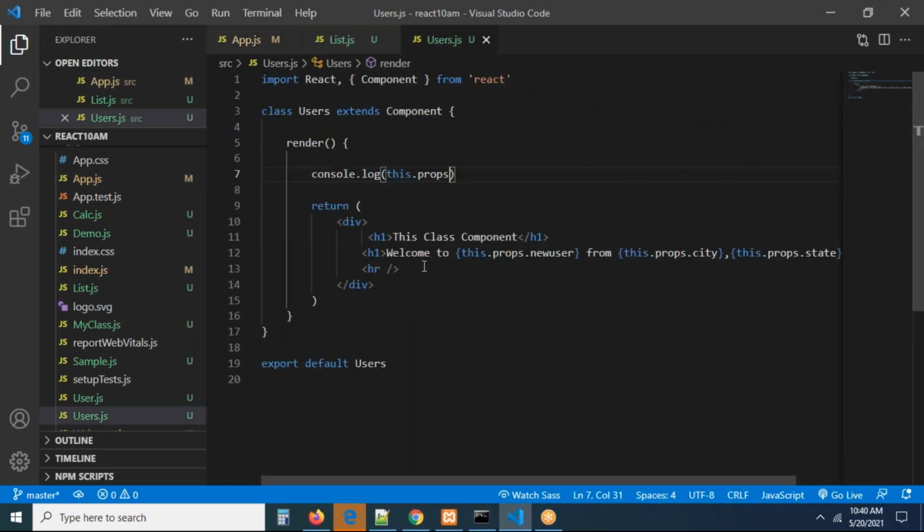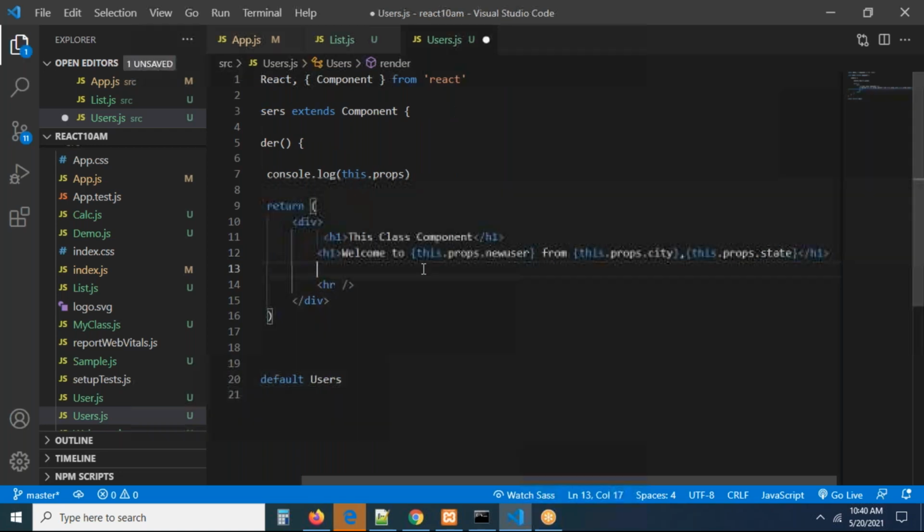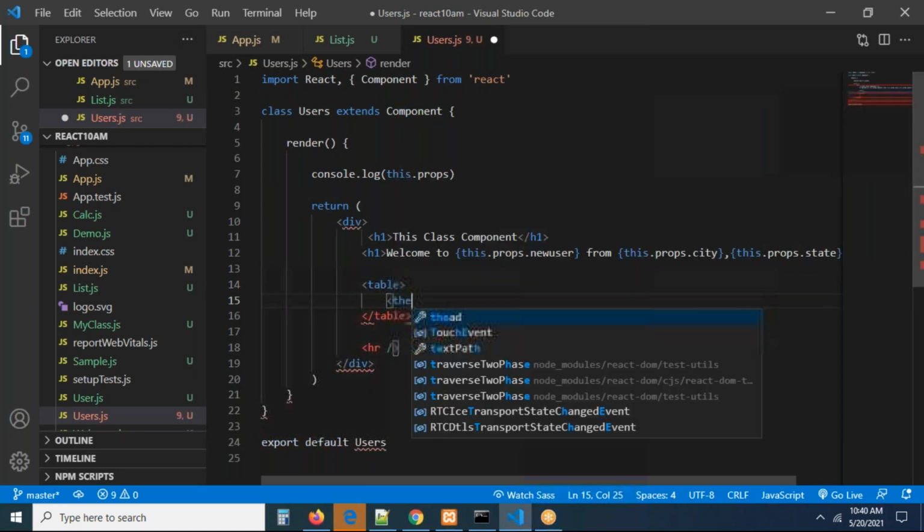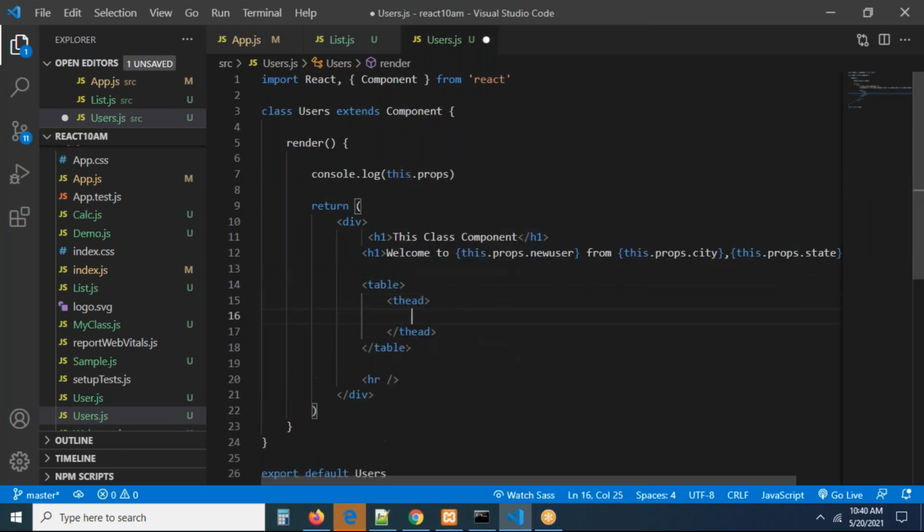Now definitely you can come down. I have to take a table, guys. Here let us go and take a table. Definitely we have to iterate the data into a table, right? Table tag open, table tag close. Definitely it should have thead, without that it is going to give you an error. This is going to be tr open, tr close.